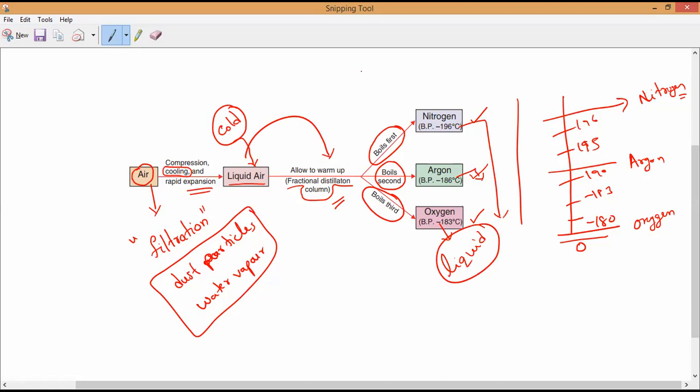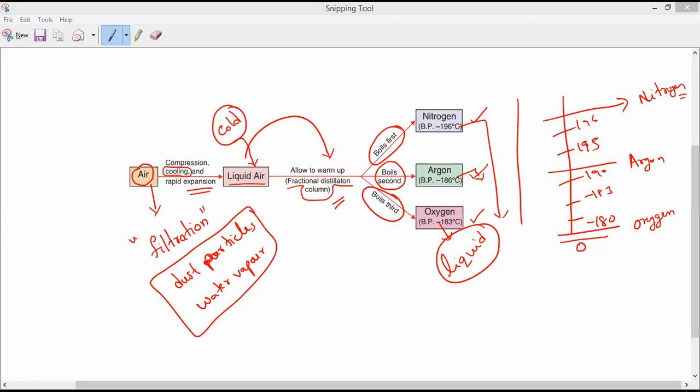Is it okay, everybody? Yes, sir. So we are going to get liquid oxygen, liquid argon, and liquid nitrogen when we are separating. So this is the process we use to separate the components of air, which is already there in our textbook also. And the percentage by volume is also very important.